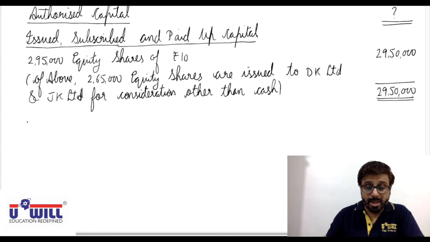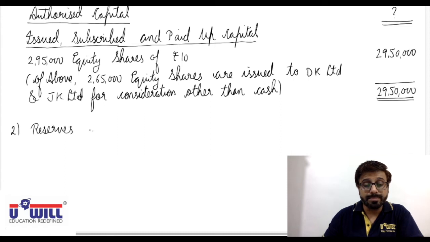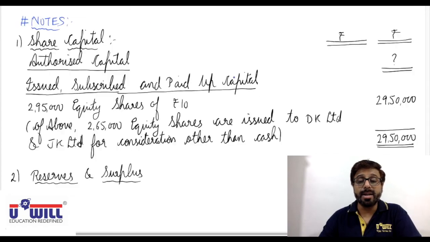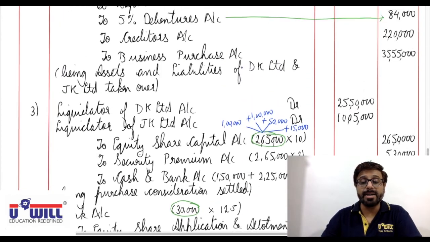Now the second working note is of reserves and surplus. What all will come in reserves and surplus? Be attentive everyone. We mark it in blue. Share capital we marked in green.